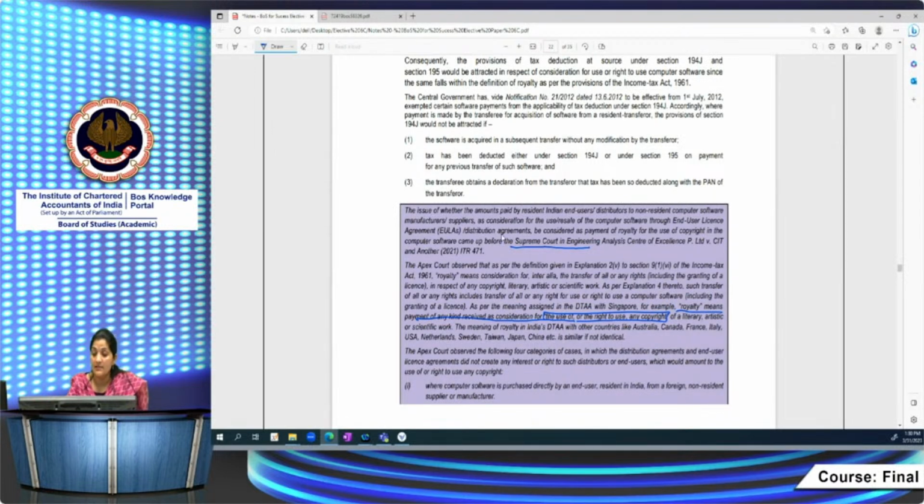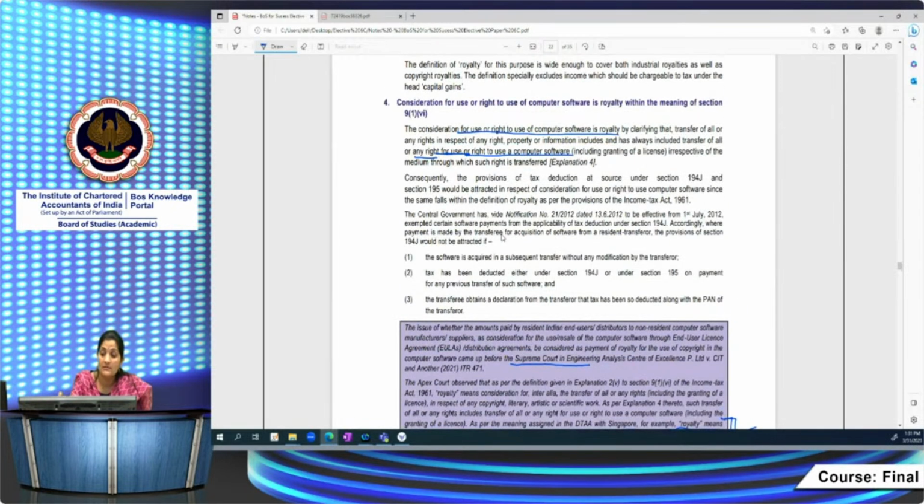it is being given in the same form. The same identical definition is given in the treaties. That is, royalty means payment of any kind received as consideration for use of or right to use any copyright. Read this word, of a literary, artistic or scientific work. So here they are not using any computer software, nothing. They are using literary, artistic or scientific work के लिए you are giving some copyright. Then that consideration amount would be considered as royalty. But here it's a vast definition.